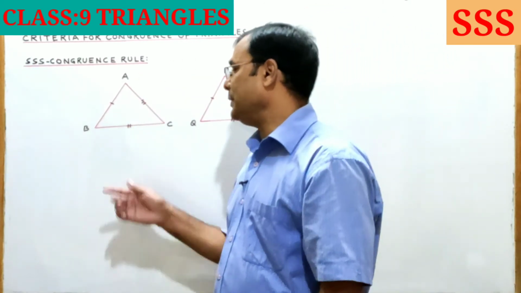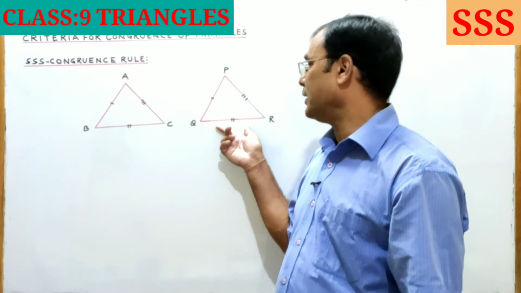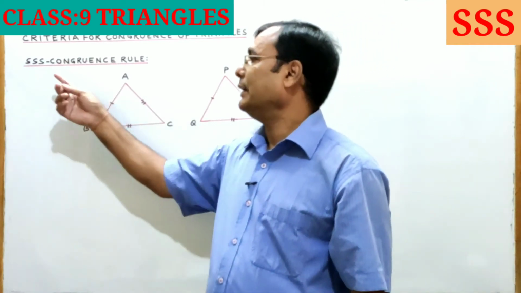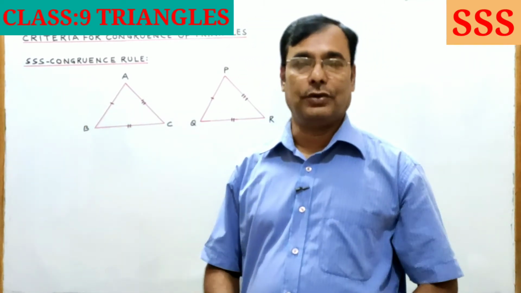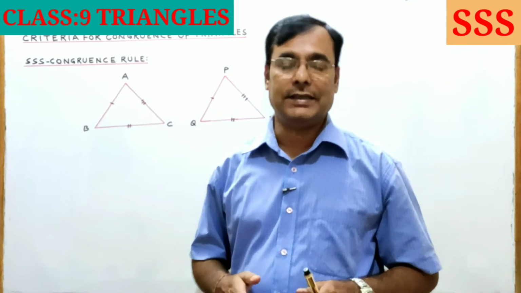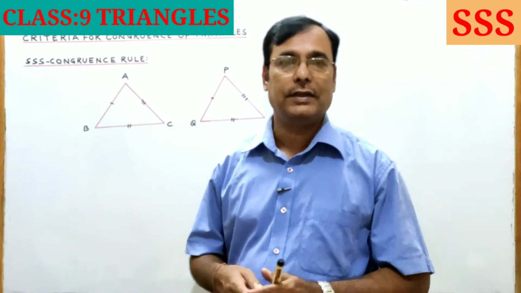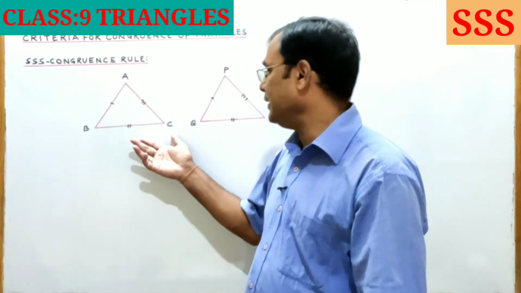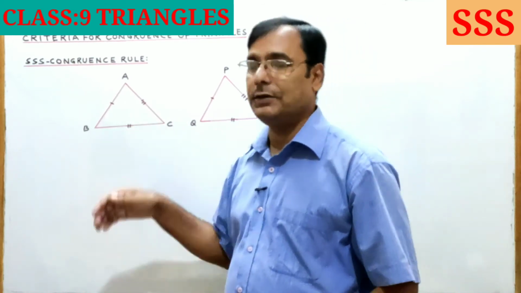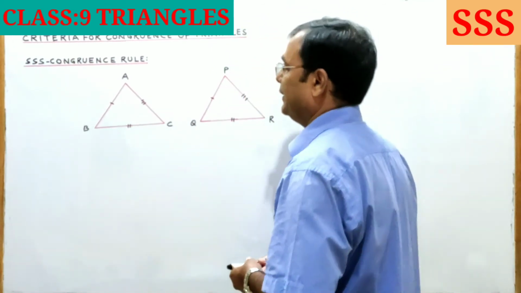Then triangle ABC is congruent to triangle PQR by the SSS congruence rule. And this congruency of triangles in symbolic form we write like this.